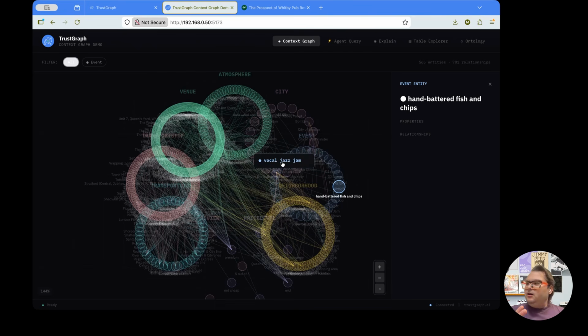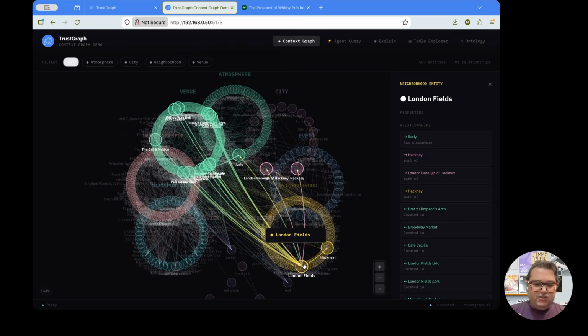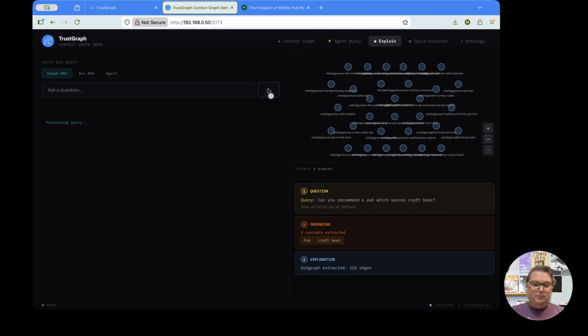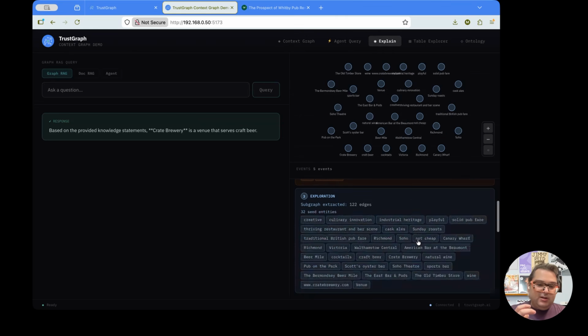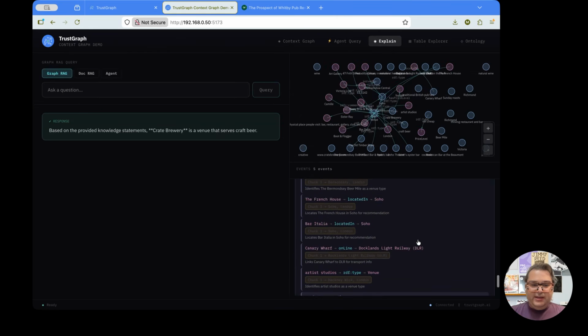But you might be thinking, wait a minute, I thought context graphs were all about things like decision traces and explainability. Well, there's that too. We can also show the explainability when we ask a simple question. If we look at this data set and ask, what pub can I drink craft beer at? Now we can actually see the graph, the subgraph, and also the grounding concepts, which actual relationships in the graph are being pulled to generate the response, and we can go through this sourcing information.